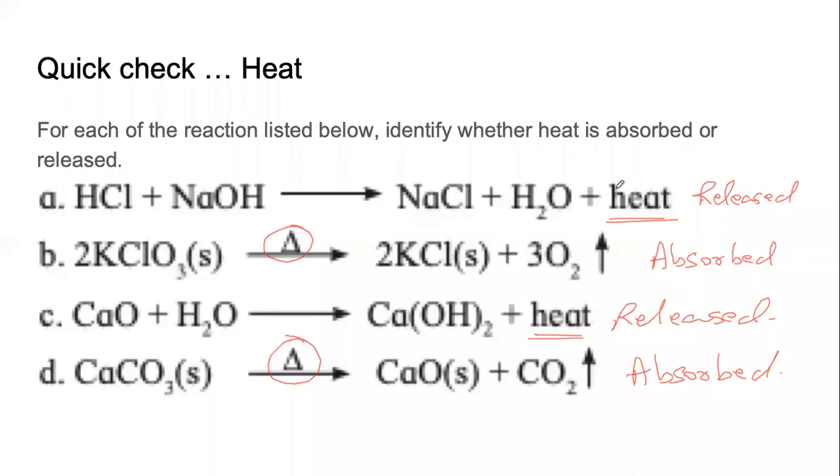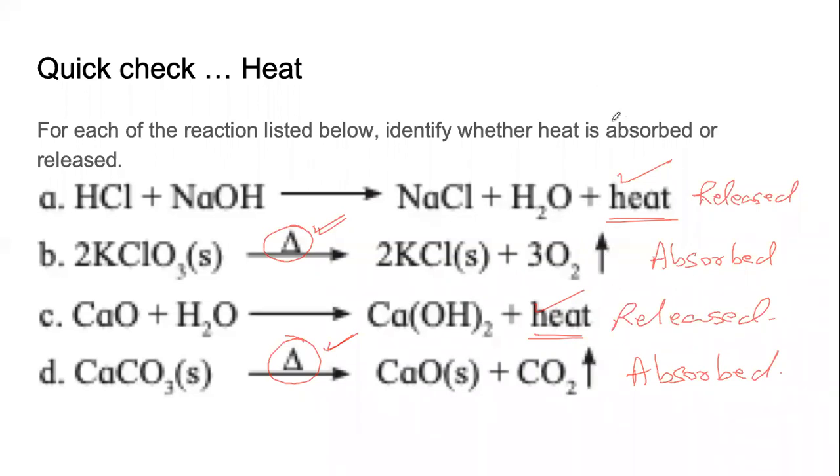Whenever we see that heat is written on the right hand side along with the products like this and here, we can be sure that heat has been released. And whenever we see heat written on top of the reaction arrow, be sure that heat is absorbed. It has been given to the reactants for the reaction to happen. So released or absorbed.